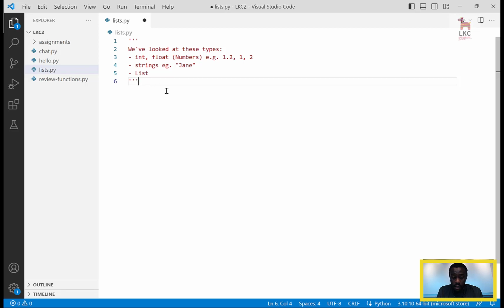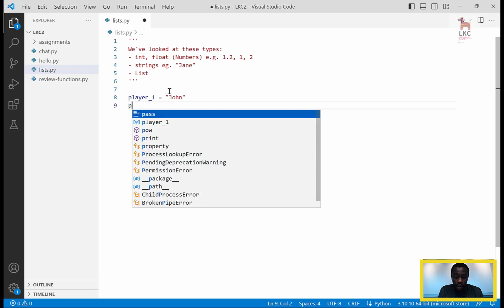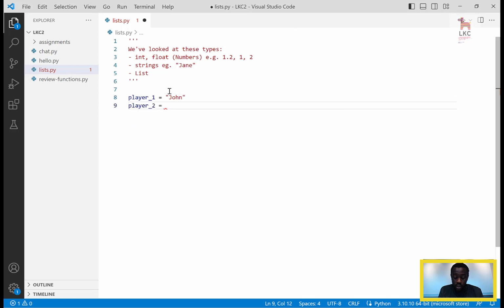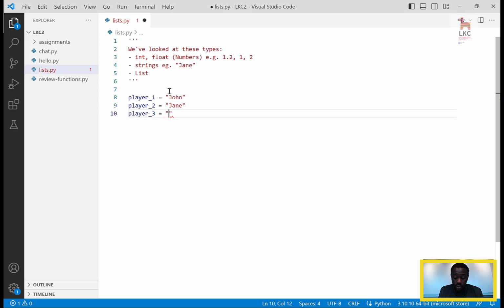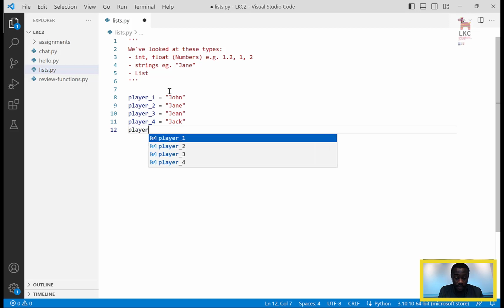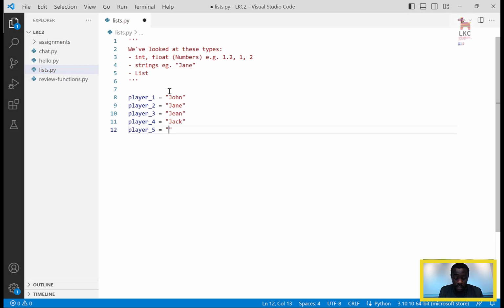Let me tell you, if you had a team of 5 players and you have to store their names, you'd have to do something like player 1 equals John, player 2 equals Jen, player 3 equals Jean, player 4 equals Jack, and player 5 equals Jill.